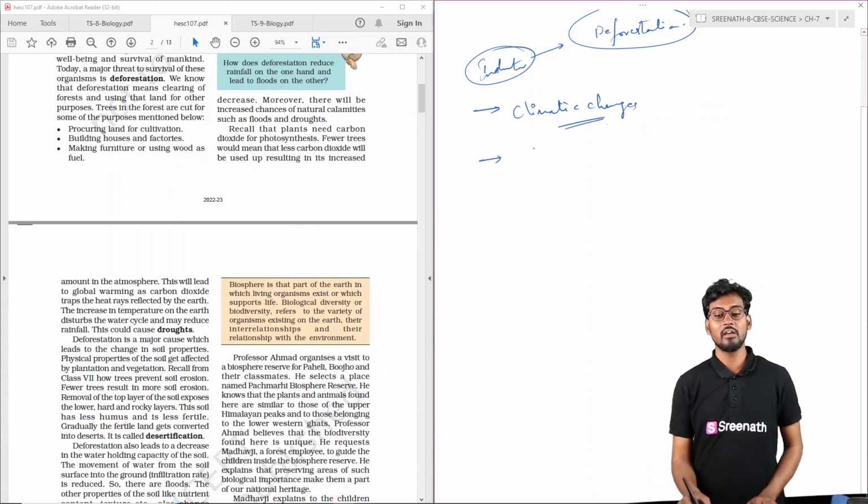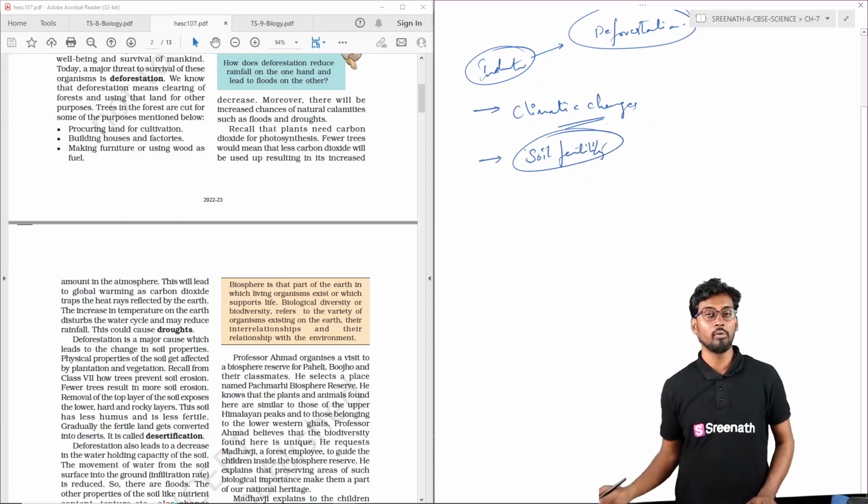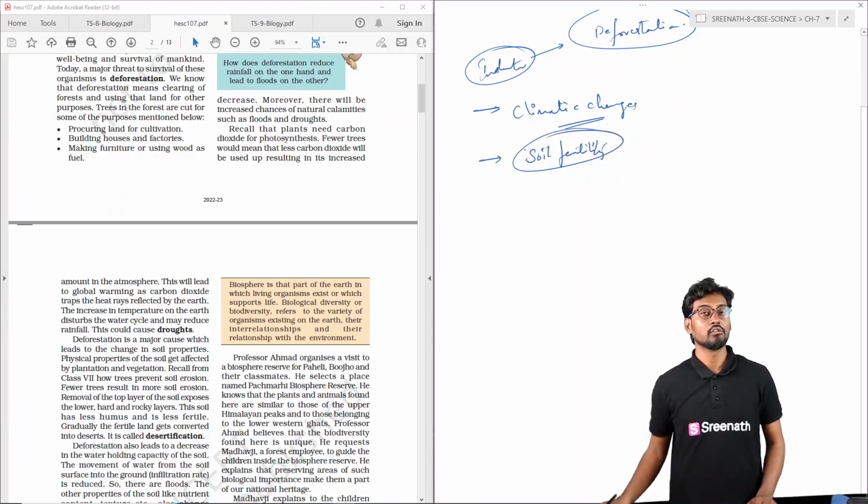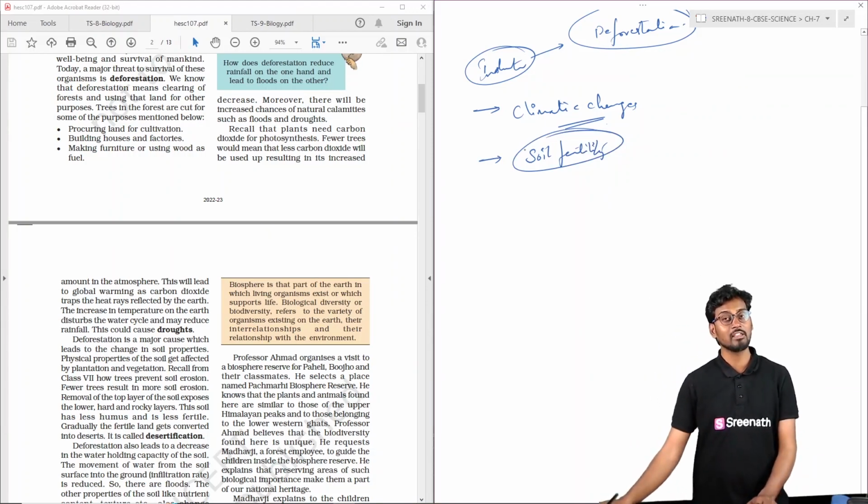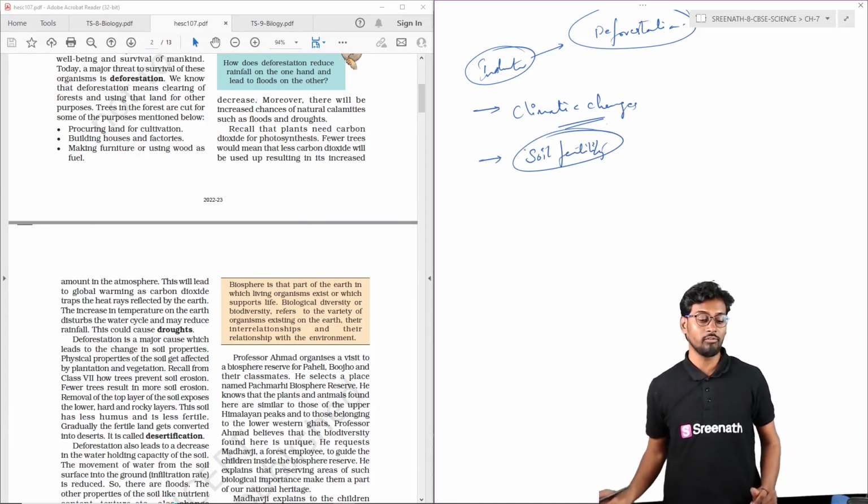And then there is soil fertility. The roots of the plants are very important for holding the soil together, so soil fertility is also drastically reduced as a result of deforestation.